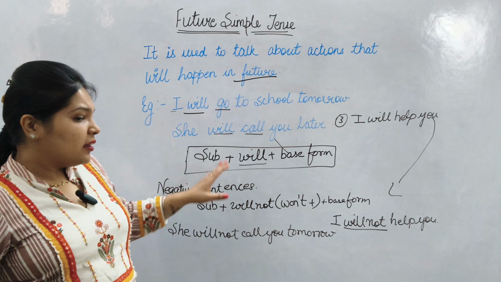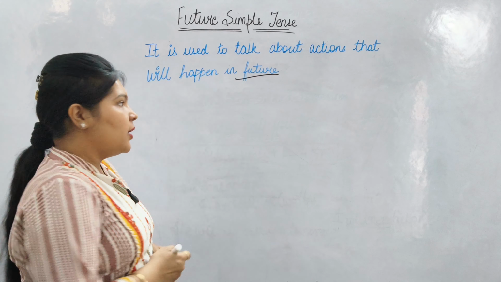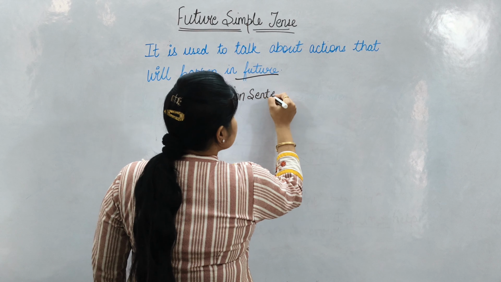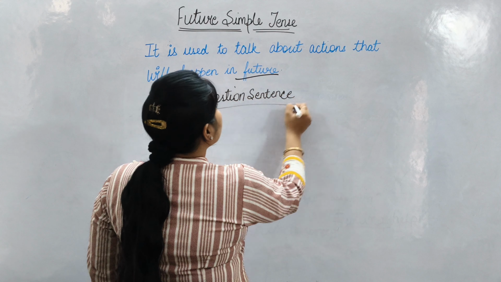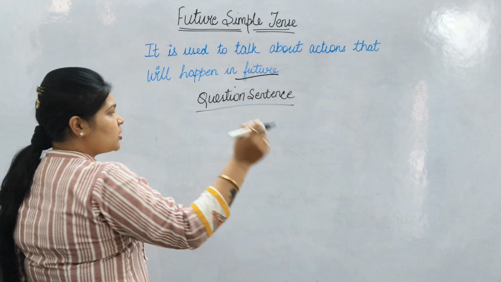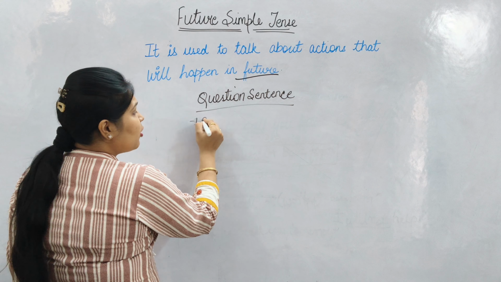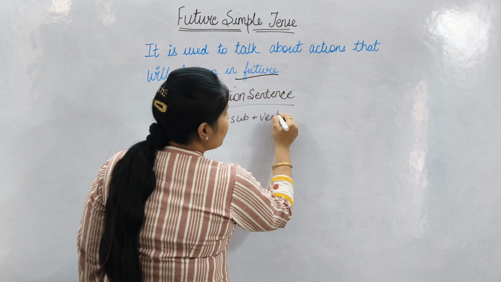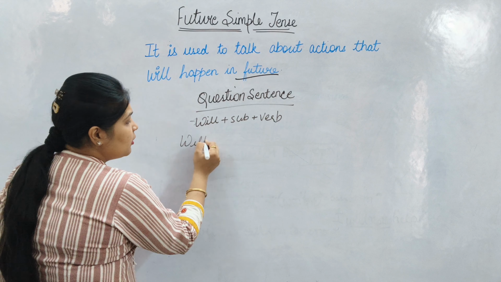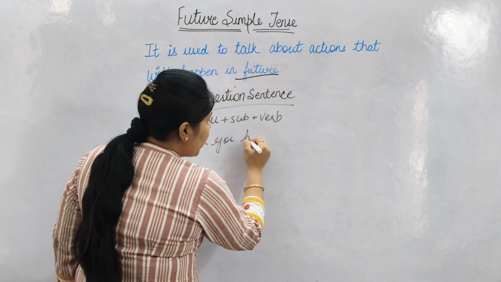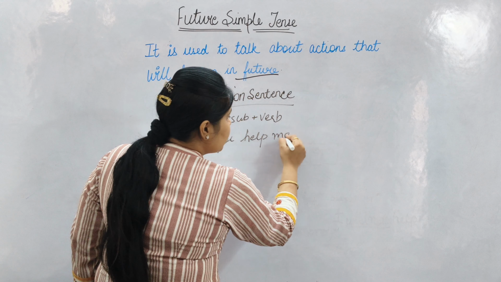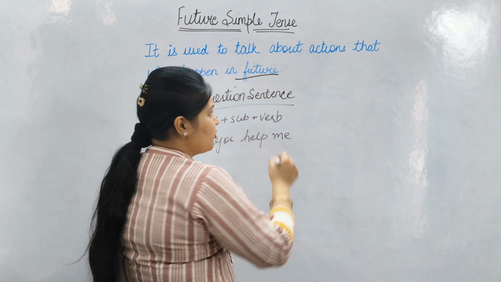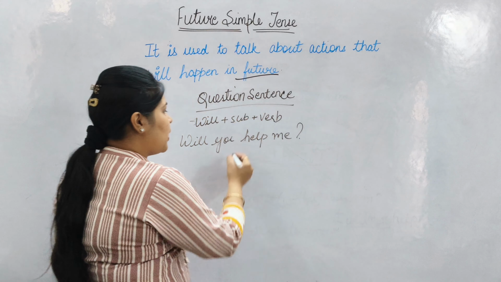Now if I'm going to make it in the question form, means we are asking someone something, how will we ask in the simple future tense? What will be the formation? Will plus subject plus verb. For example, will you help me? If it's a question, it will end with a question mark.